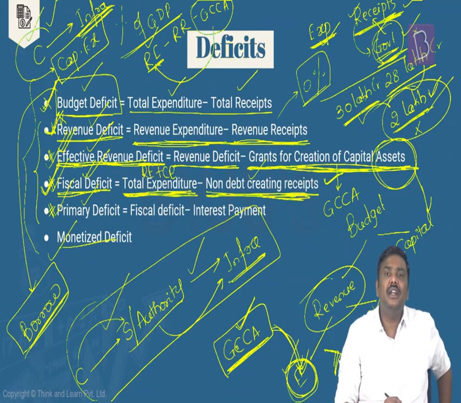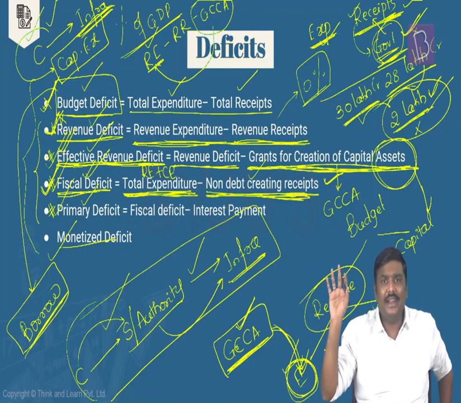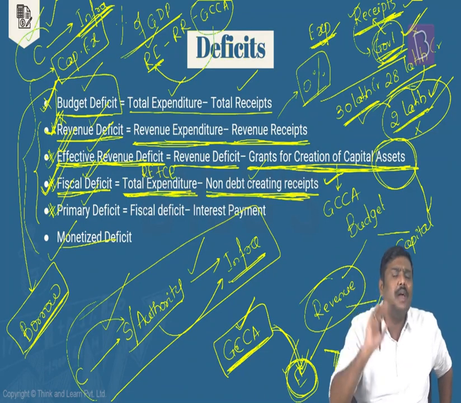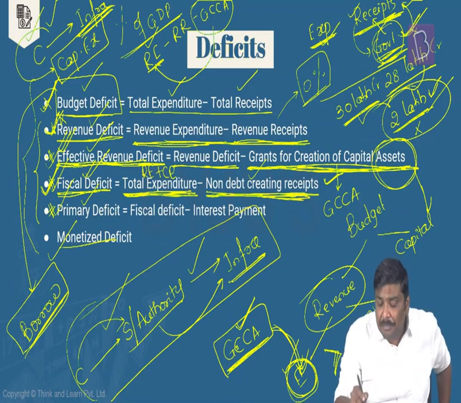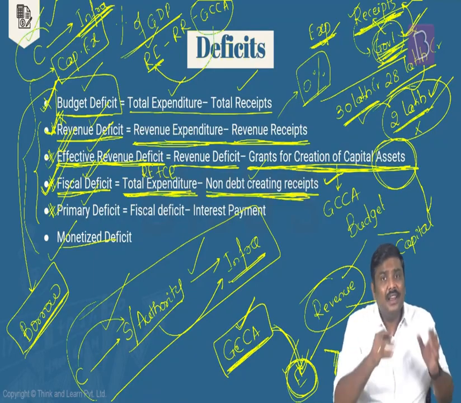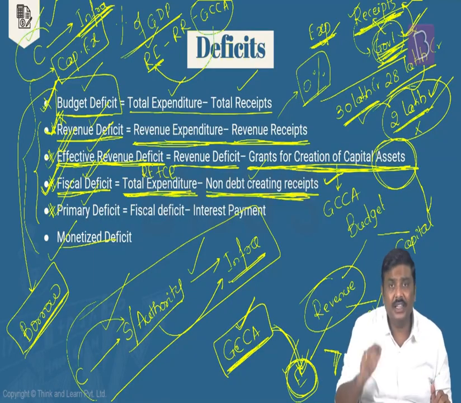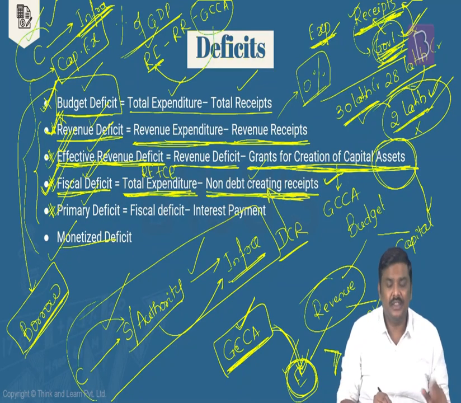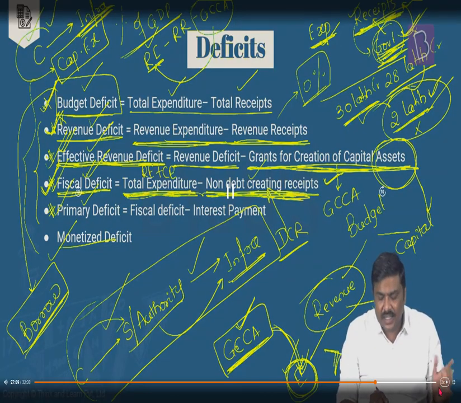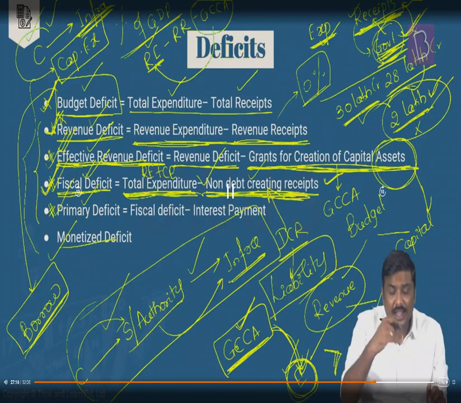Whereas in the context of fiscal deficit, what I'm doing is, any kind of liability that the government has, whether it is borrowed from RBI, whether it is borrowed from the market, etc. Because the criticism is that when the government raises money from the market by selling G-securities, it is under liability. And the G-securities, which earlier were considered a part of the receipts, now the argument is these are not incomes. So they should not be considered part of receipts. So what we have done is we have taken out these borrowings from the receipts in the form of debt creating receipts. And that is the difference between the total expenditure and non-debt creating receipts. And the difference between these two is essentially the total liability or the borrowing done by the government to bridge this particular gap. Done? So these are the different deficits.